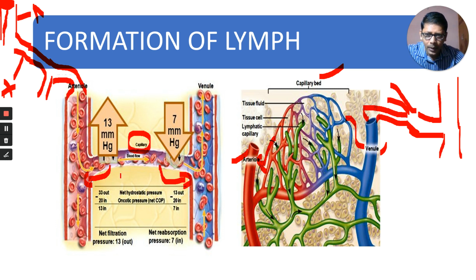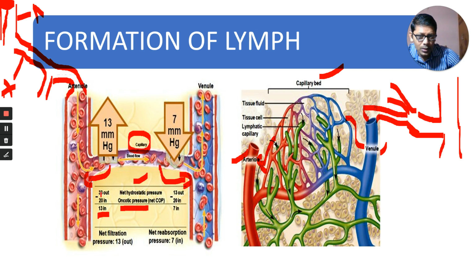In this capillary, observe the pressures here. The hydrostatic pressure is more, and the oncotic pressure or colloidal osmotic pressure is less. What is the hydrostatic pressure here? 33. And what is the oncotic pressure here? 20. If you subtract 20 from 33, what do you get? 13.